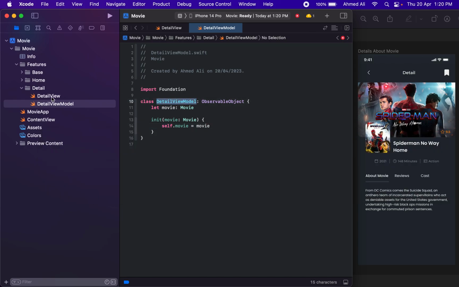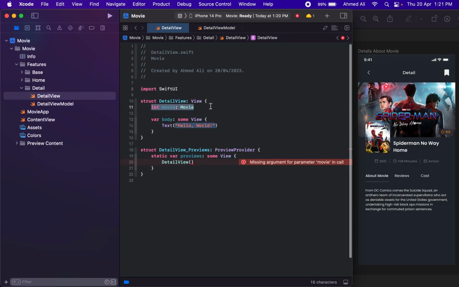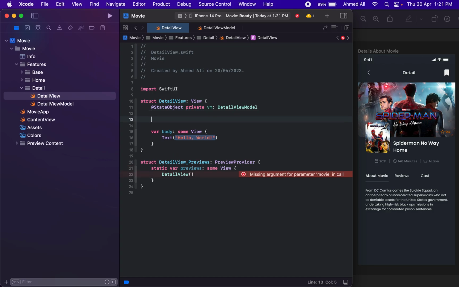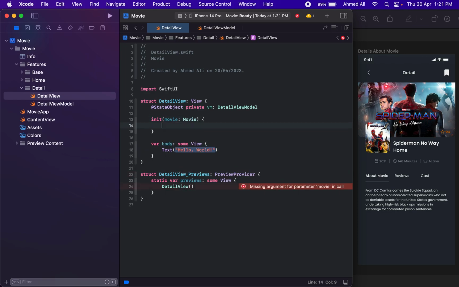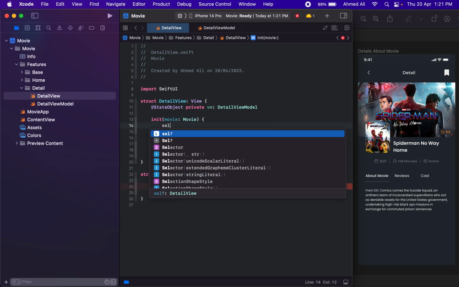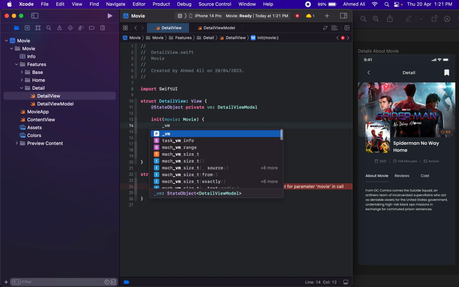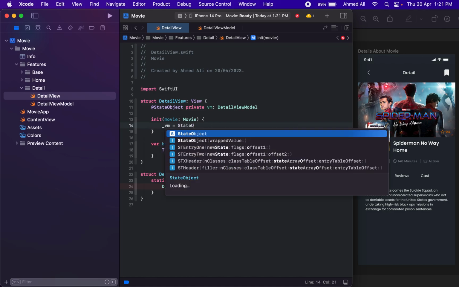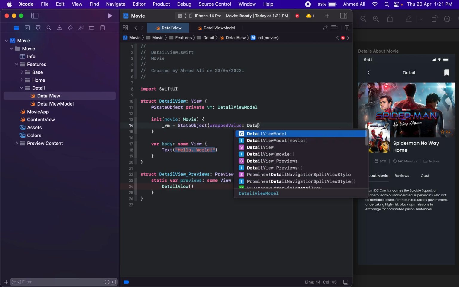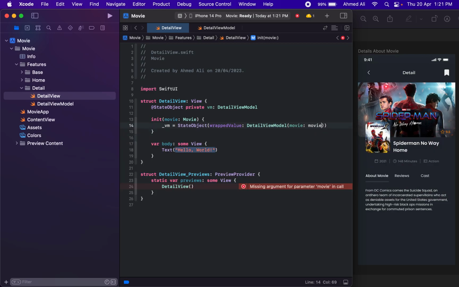So that's it. So now we can just use our view model here and let's have our view model, and then we need an init for this detail view, and then we can just have our VM equal to StateObject wrapped value, detail view model movie, pass in the movie.